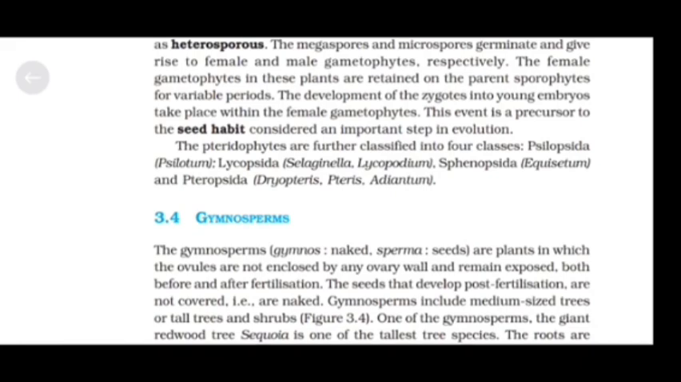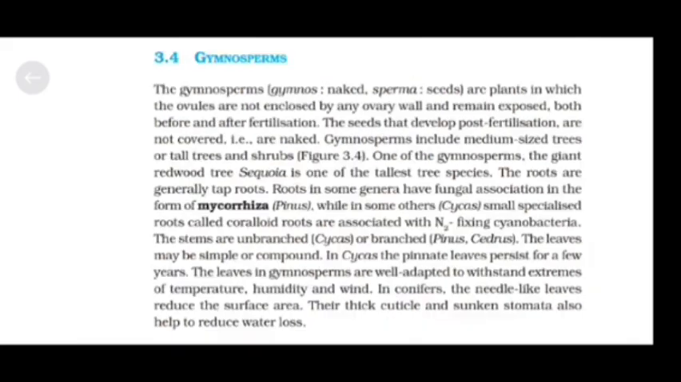The pteridophytes are further classified into four classes: Psilopsida, Psilotum is the example; Lycopsida, Selaginella and Lycopodium are the examples; Sphenopsida, that is Equisetum; and Pteropsida, that is Dryopteris, Pteris, and Adiantum.